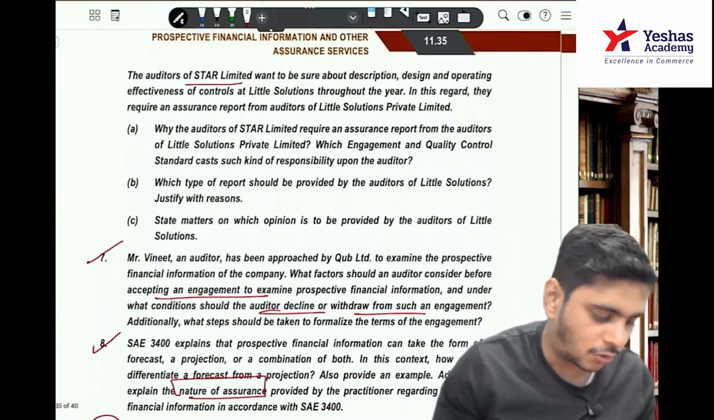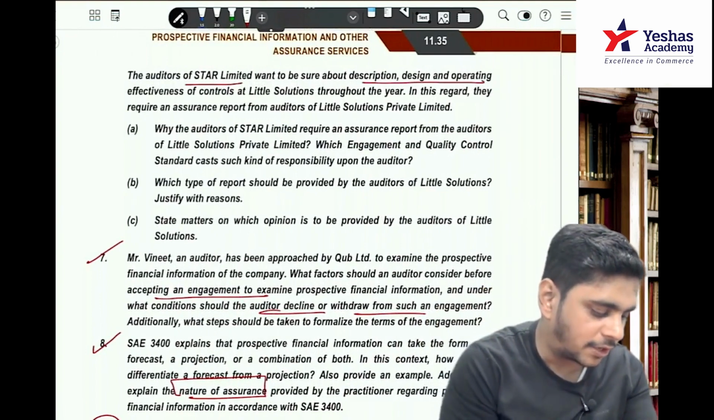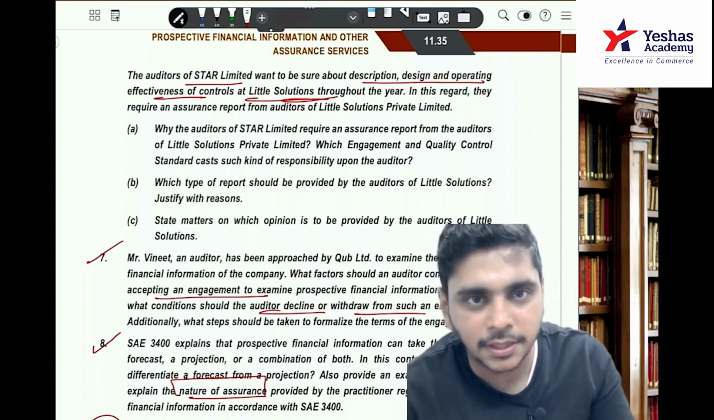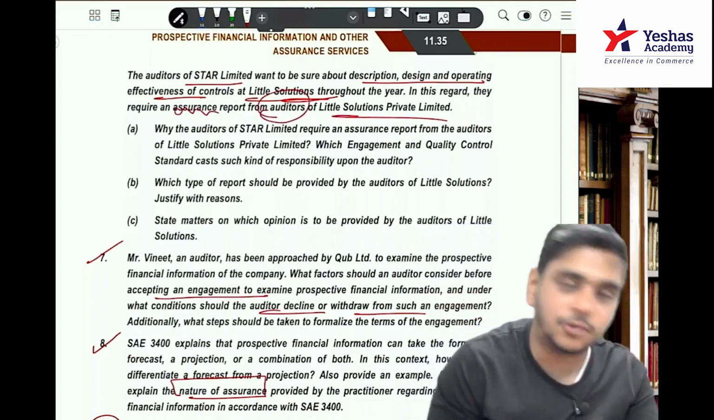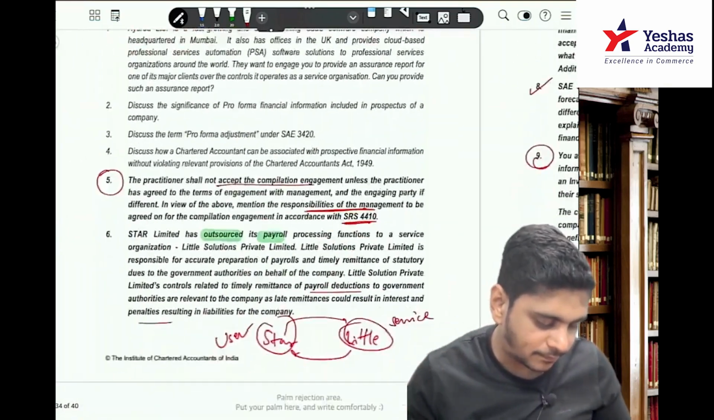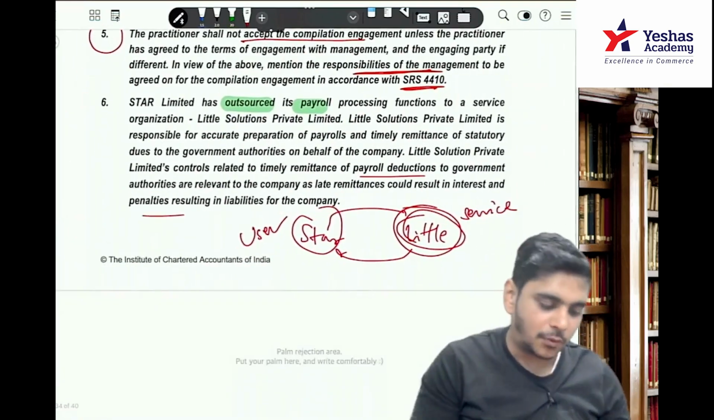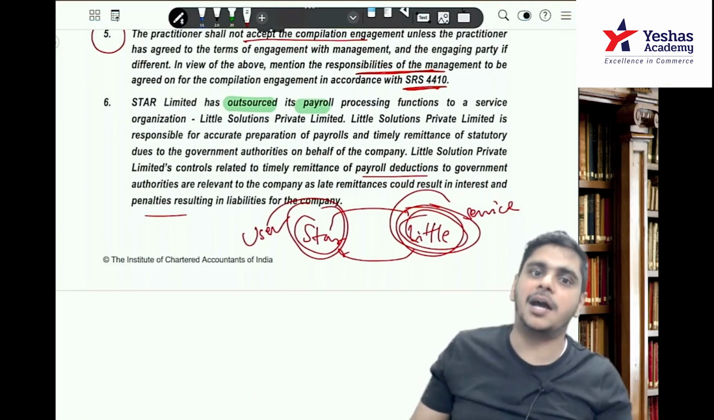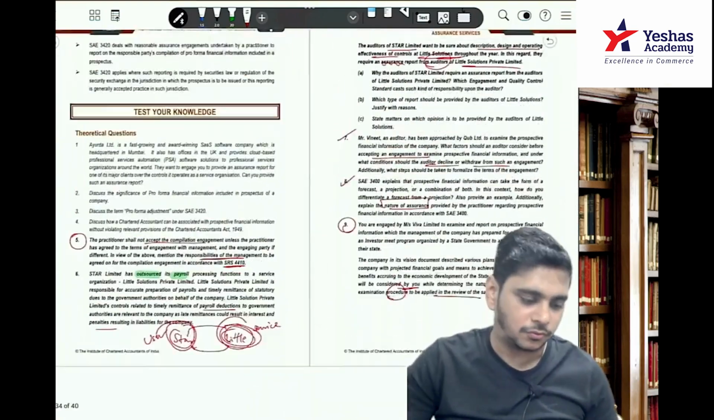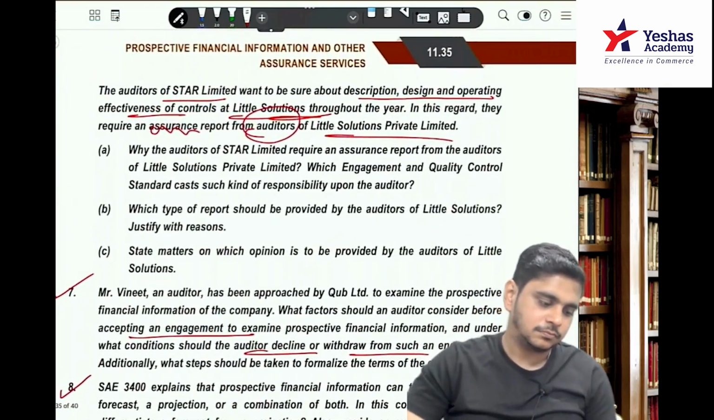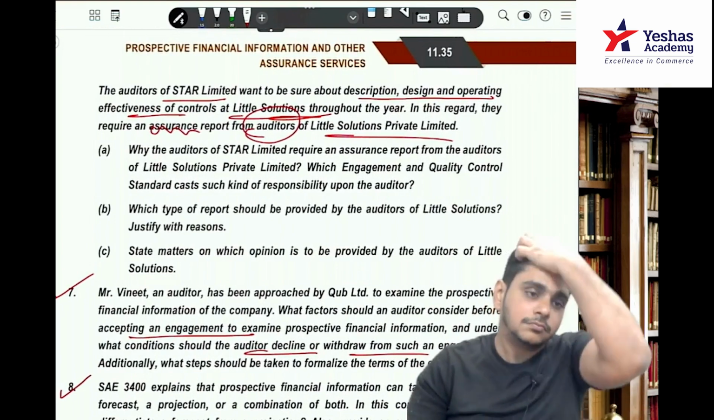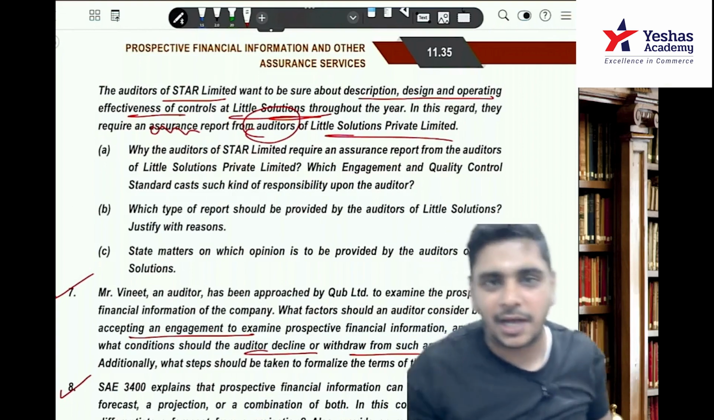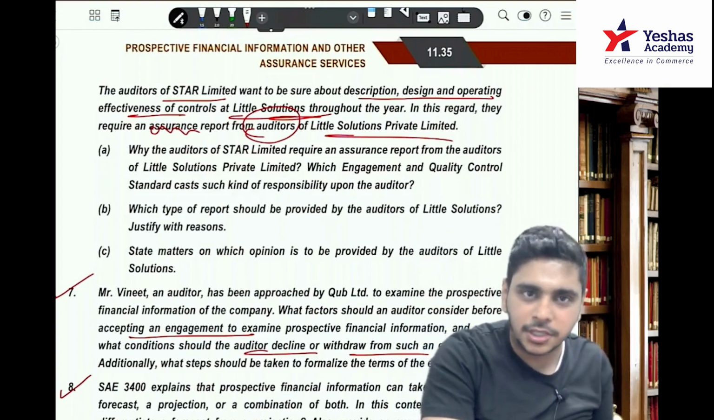The auditors of Star want to be sure about the description, design and operating effectiveness of controls at Little Solution throughout the year. In this, they require an assurance from the auditors of Little Solution. So the auditors of Star want something from Little, so Little will appoint somebody. You tell me, are they asking for SA 402 or 3402? Little will ask their auditors to prepare a report. So it is 3402, correct?